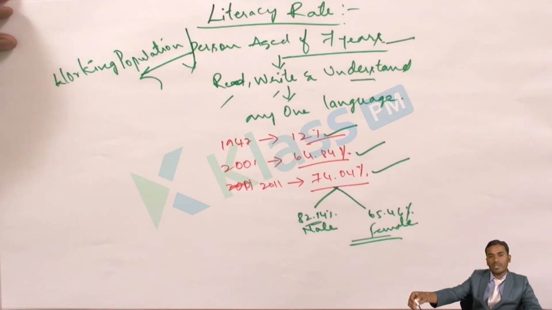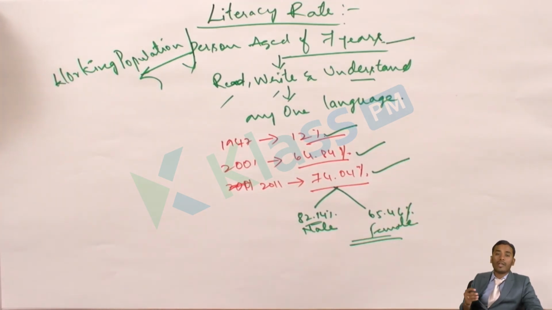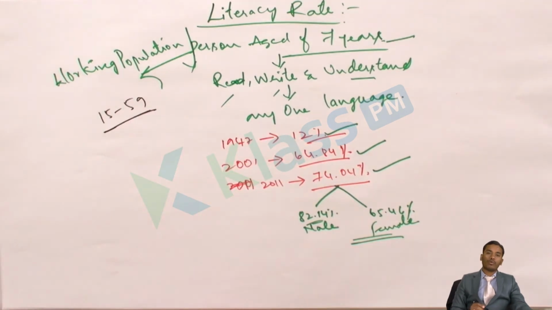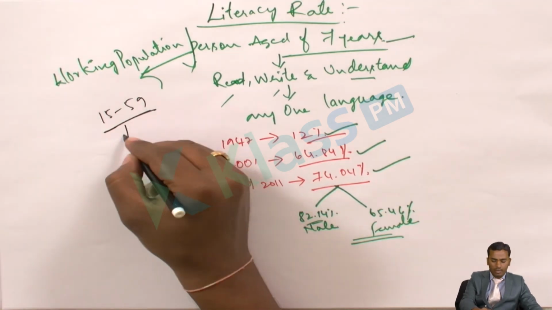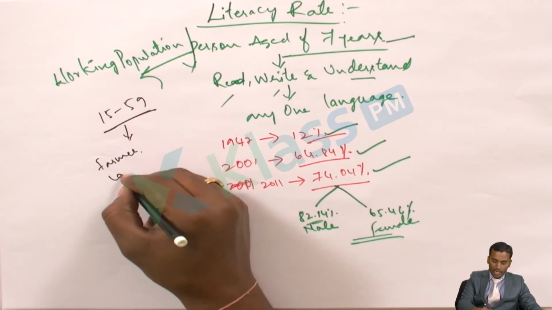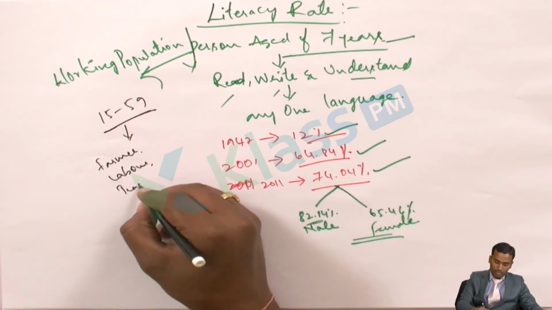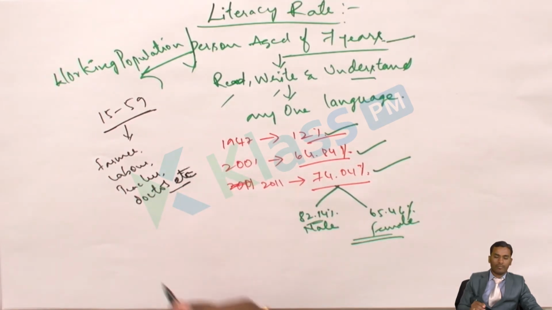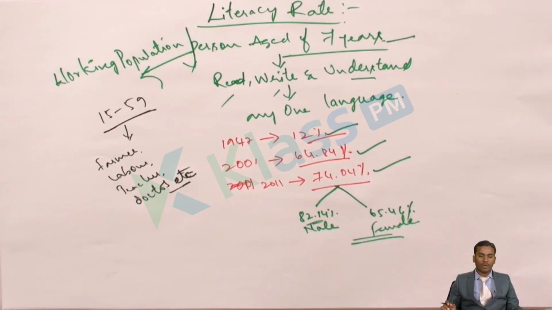So working population is where a person is earning money. What is the age group? 15 to 59. So the age group of people between 15 to 59 are called the working population. Here, out of these 15 to 59, people are working in different ways, maybe a farmer, a laborer, a teacher, a doctor, etc. Like this, we have many categories. We cannot say only one category, but there are many categories where different types of people are working, that means earning money by doing different types of activities.